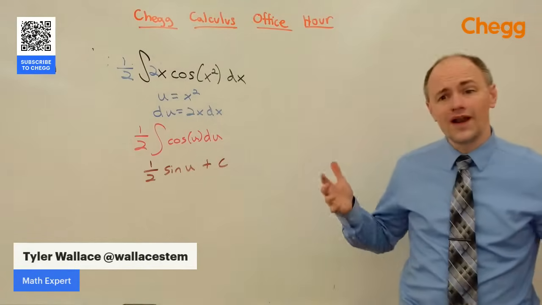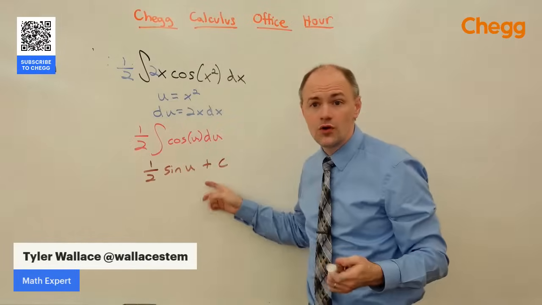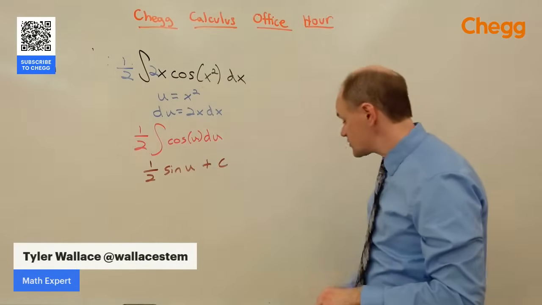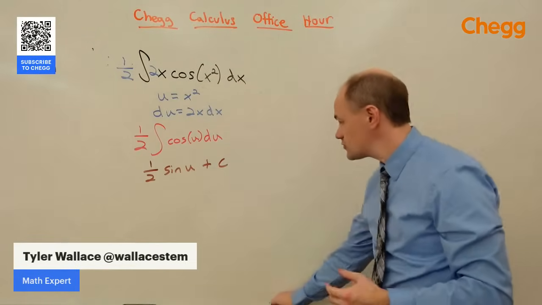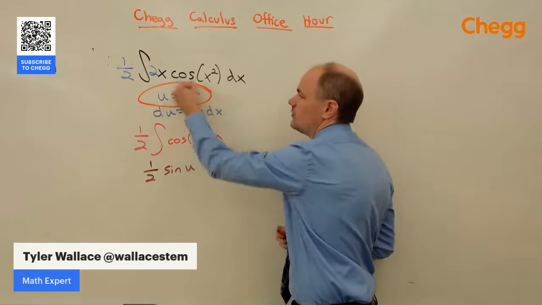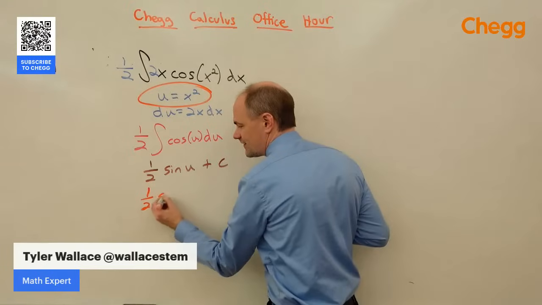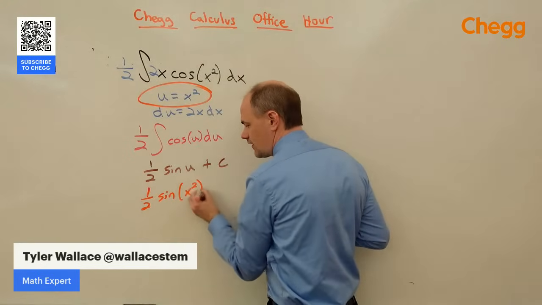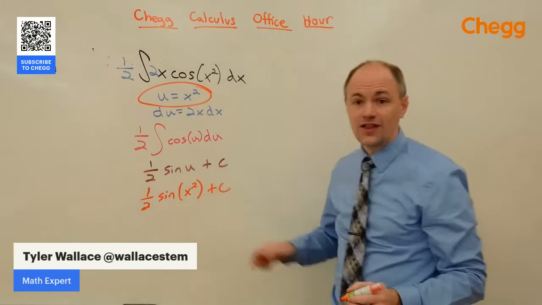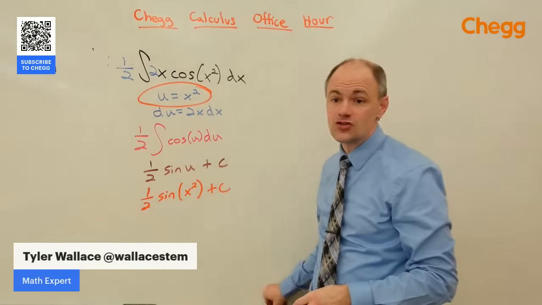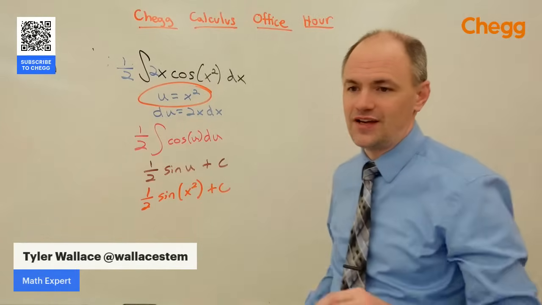But of course, we don't want to end up with a u. The problem had x's in it. So we're just going to substitute back into the original problem, knowing that u is x squared. So we end up with 1/2 sine of x squared plus c for our final solution of the integral of x cosine of x squared.